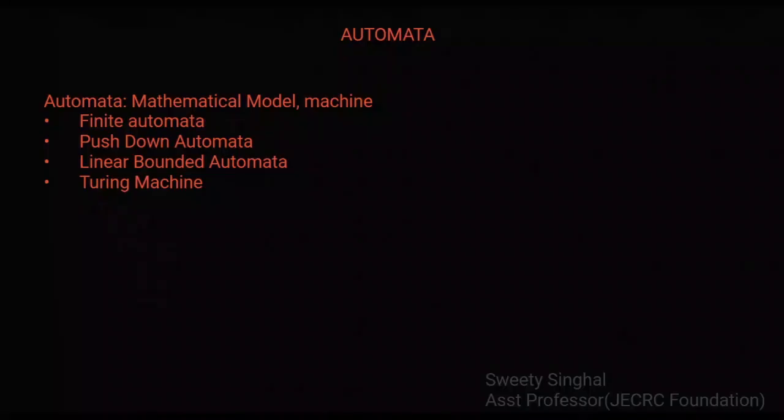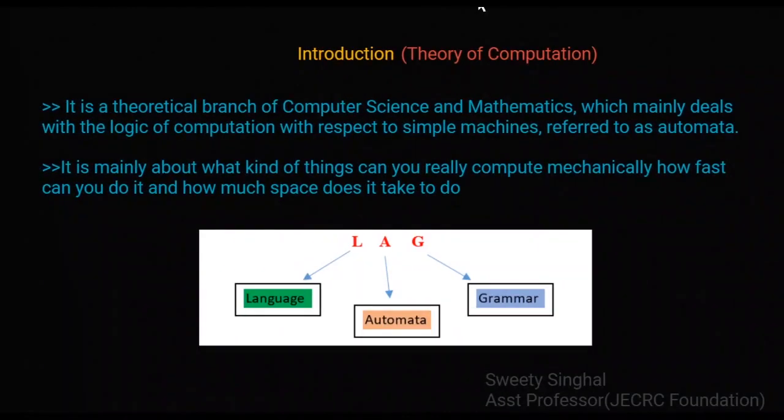Everyone, welcome to the next lecture of Theory of Computation. In this lecture, we will be studying the other two pillars of Theory of Computation. Alright, so let's get started. We have seen in the last video, there are three pillars of Theory of Computation. First one is language, second one is automata, and the third one is grammar. In today's session, we will discuss automata and grammar.